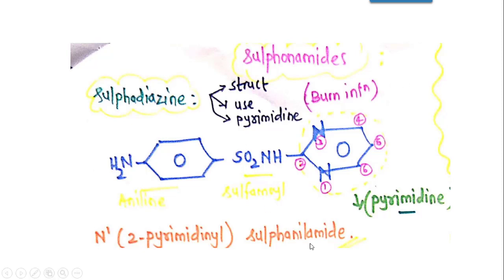For the pyrimidine ring का structure, उसका IUPAC name, common name, it is known by the common name pyrimidine, and nitrogen is present at first and third position.